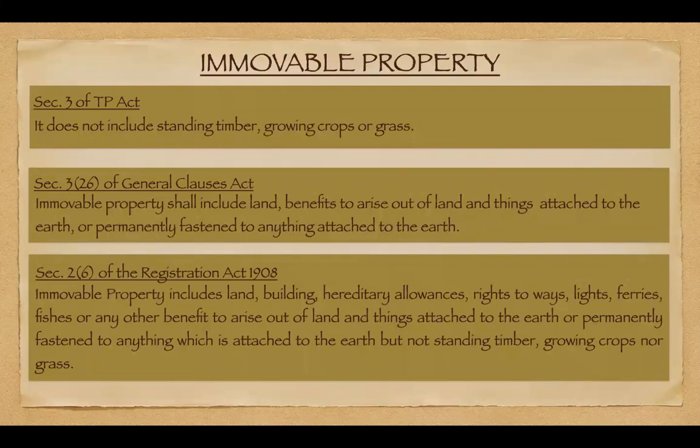You cannot shift your house from that land and take it to some other place. So that is your immovable property, right? That is an example of immovable property. Is it clear?